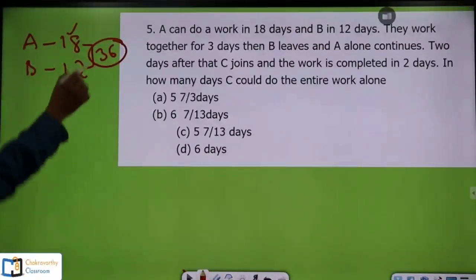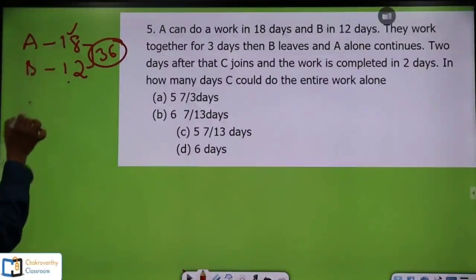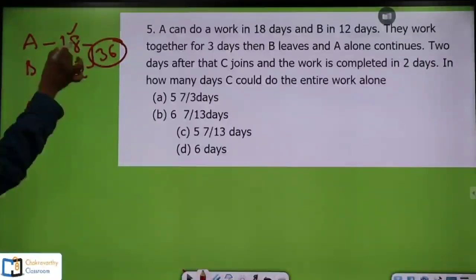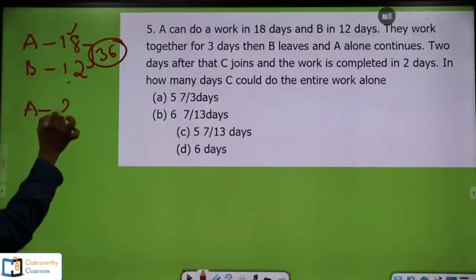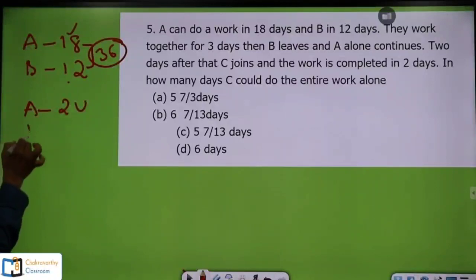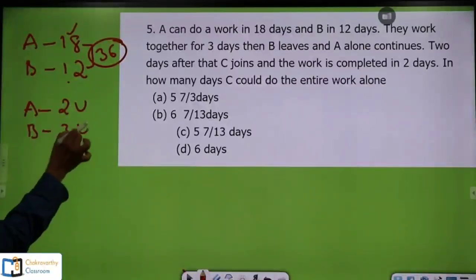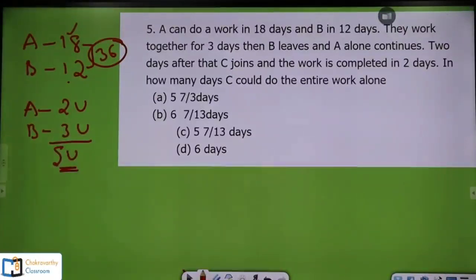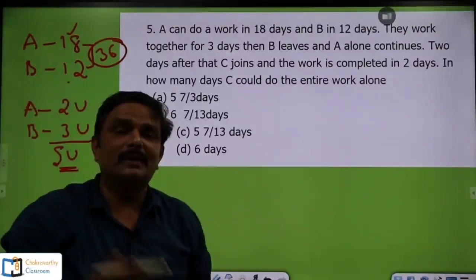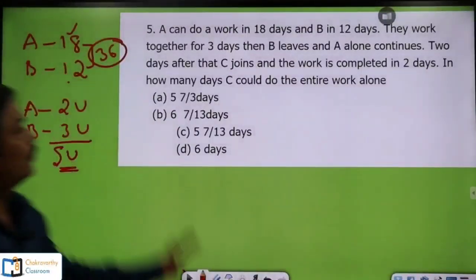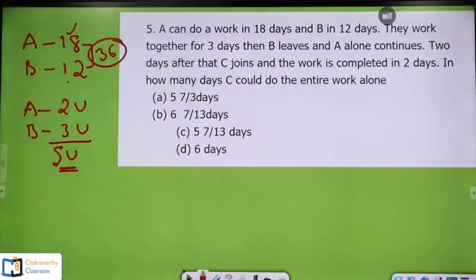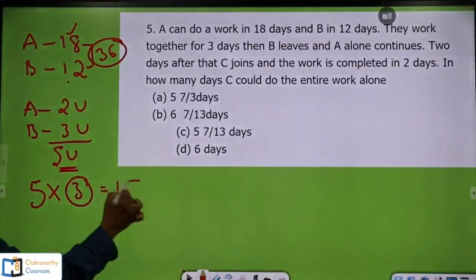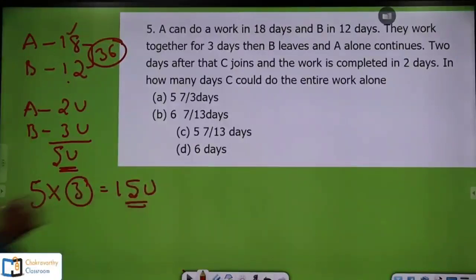Now 36 divided by 18: A can do 36 by 18 units in one day, that is 2 units. And B can do 3 units per day. Both can do 5 units in one day. Without any fractions, I am going with this LCM method. They work together for 3 days. Go very quick here. Per day 5 units and they work for 3 days, so 15 units of the work are completed.